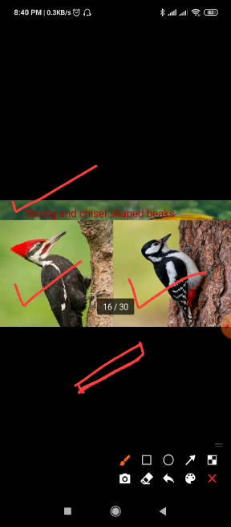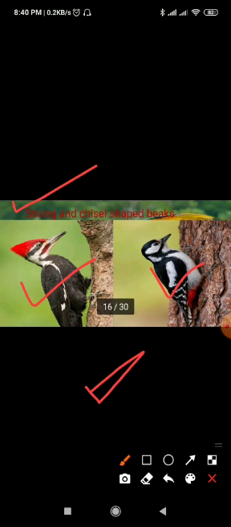It is strong also. This beak helps the bird to dig in the bark. Bark means the stump of the tree, and take out insects. It can help the bird to take out the insects from the bark of a tree.